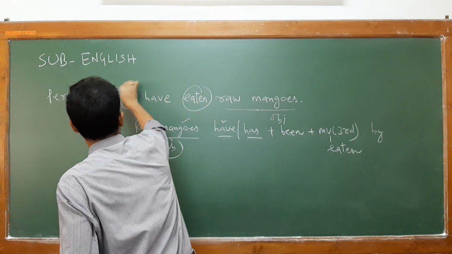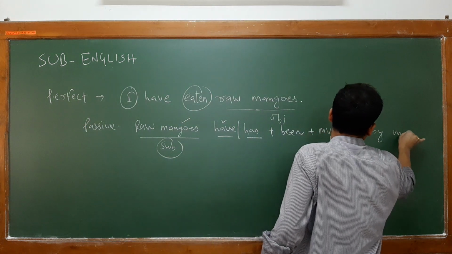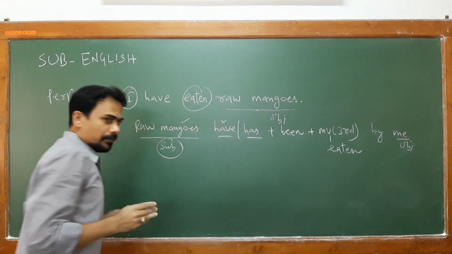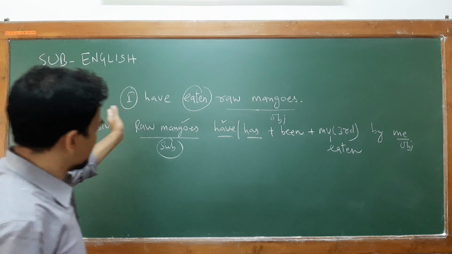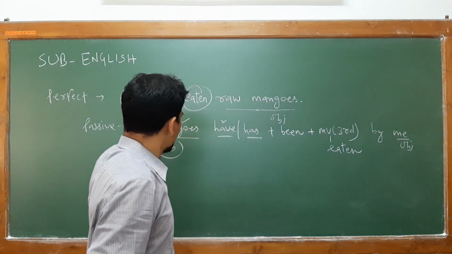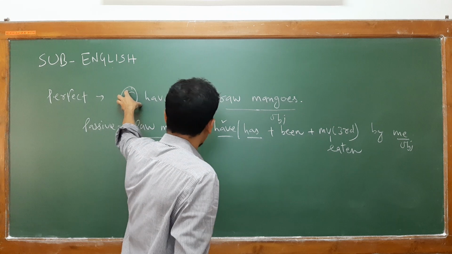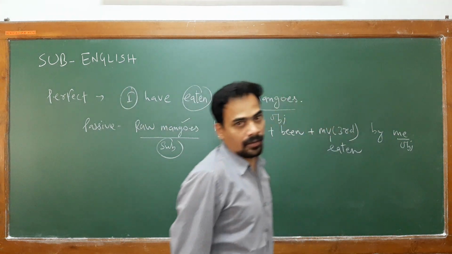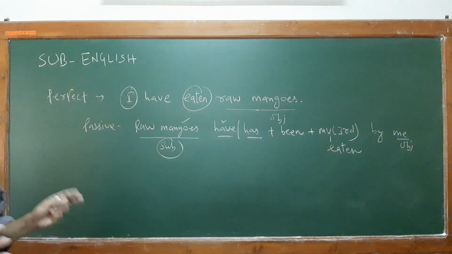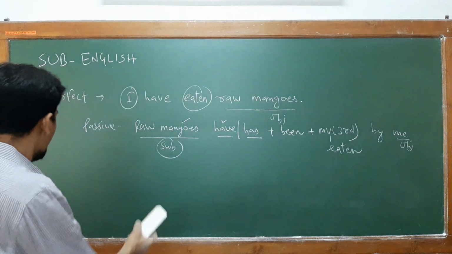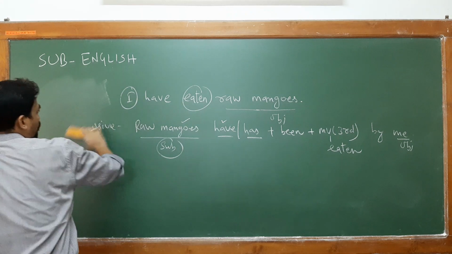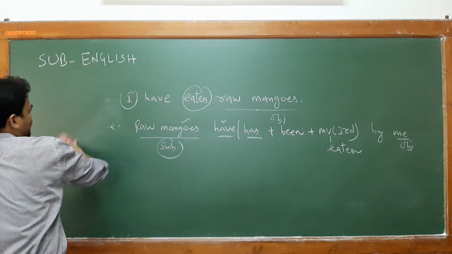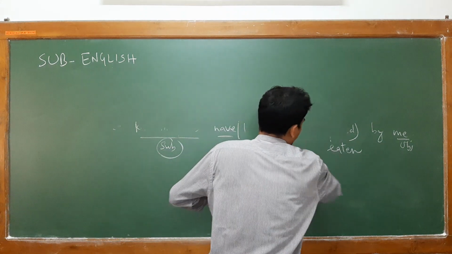by. Now the subject will come to the object form. Now the basic changes that you are noticing: the object form is coming into subject form, and the subject of your active voice will go to the object form. So slight changes you are noticing. Now come to the use of past tense and we'll see how you are going to change from active into passive.